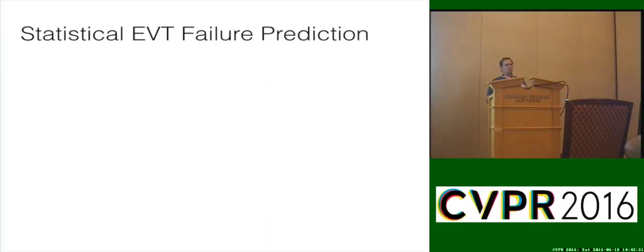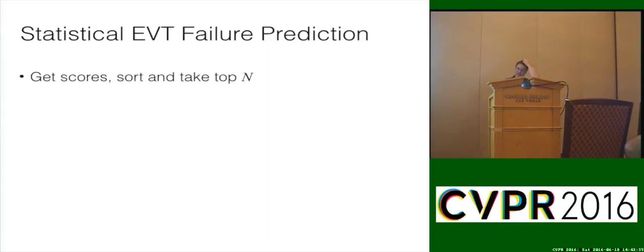And as we get through this, you'll eventually see how this comes back to open set. Because open set is sort of saying, that's the farthest I can get and still be in this class, and after that, I'm out. So that's where EVT gets connected back to open set. But we're going to show you a couple of other things we got to before that. So the first of this is the idea of extreme value theory for failure prediction. And this algorithm is pretty simple, and we do have a library, libmr, we'll talk about later, to do all the software, so you don't have to worry about all of it.